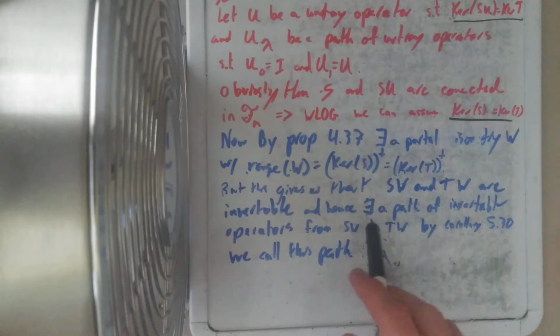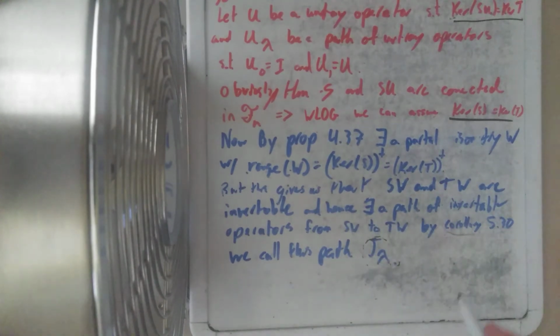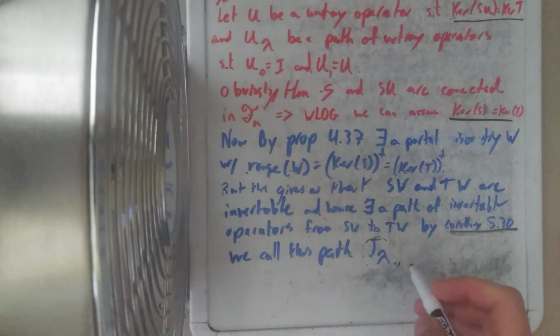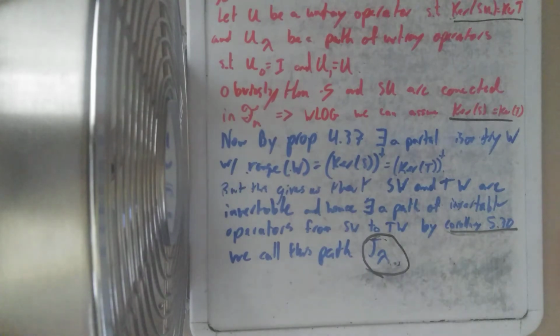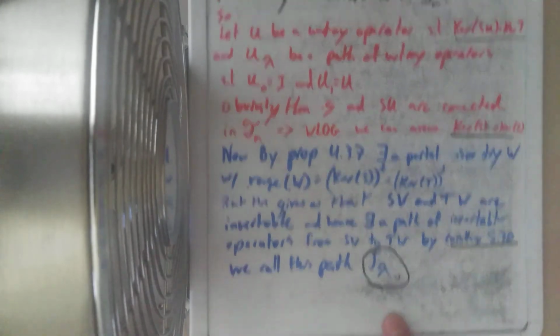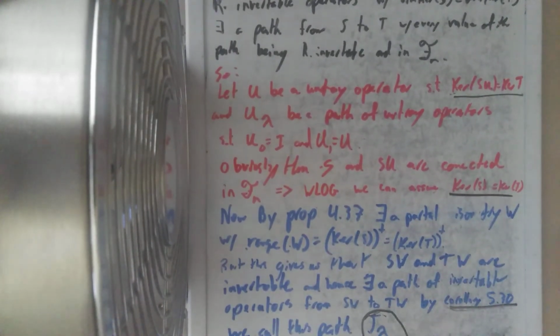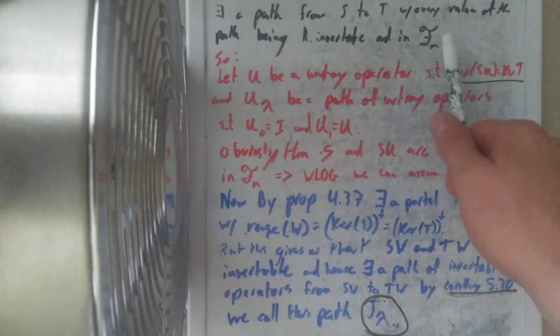And because of the proposition that we proved last time, Corollary 5.30, what we get is that they must then be path connected, where every element of the path is in fact an invertible operator. So we're going to name this path J sub lambda, and we're going to use the fact that W is a partial isometry and that J lambda is a path of invertible operators to continue the proof and show that they are in fact path connected with a right invertible valued path in Fn.